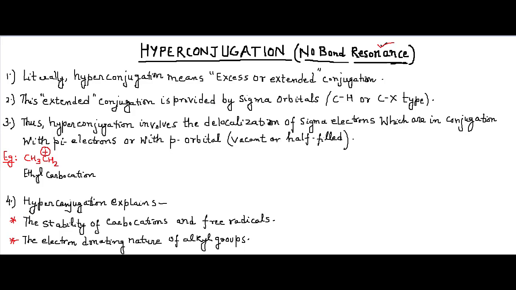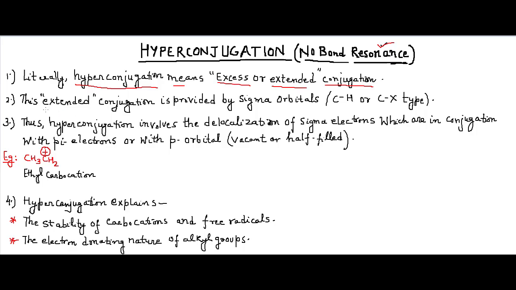Starting with the first, what's the literal meaning of hyperconjugation? Hyperconjugation means excess or extended conjugation. Hyper itself literally means that something is in excess. So here we have an excess of conjugation. And why is there an excess of conjugation? From our previous knowledge, conjugation means alternate single and double bonds, and electron delocalization happens because of those single and double bonds, as you have seen in several resonating structures. Now, what happens in hyperconjugation?